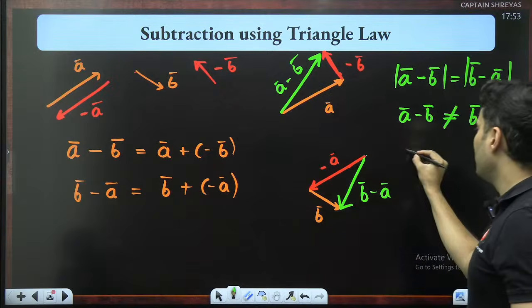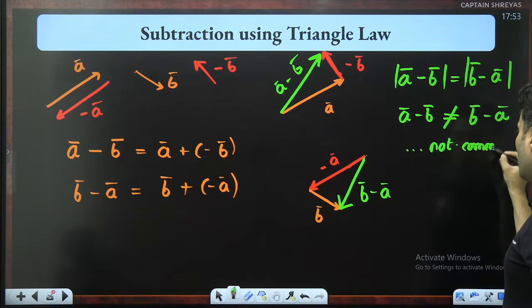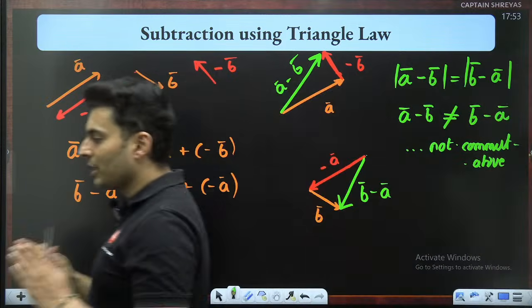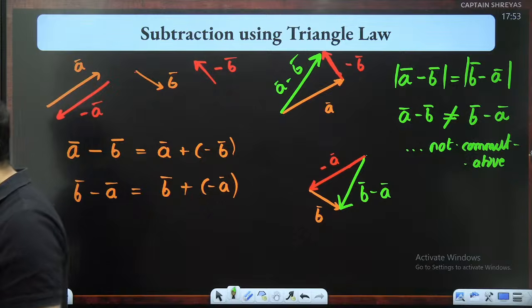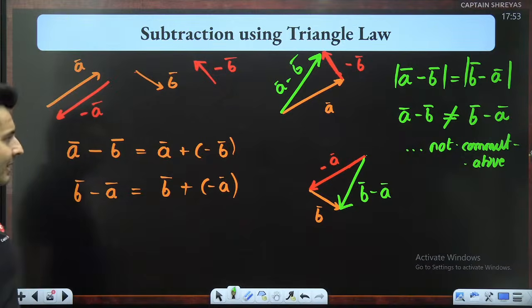So I will say they are not commutative, because their directions are not same. A minus B and B minus A would not give you the same thing. I hope this is clear. Is that clear, everyone, till this point?